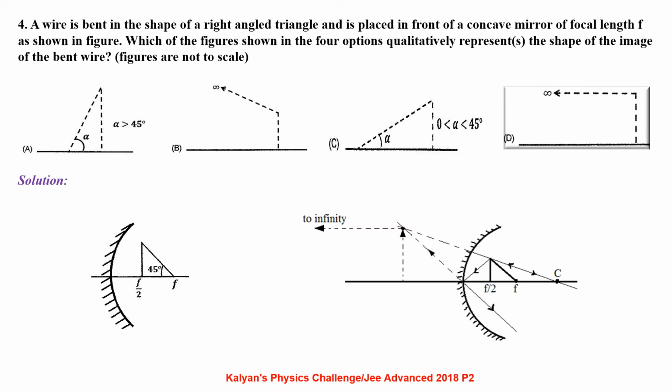As we can see from the diagram, the right angle triangle is ranging from the focal point to half of the focal length. The image of the point corresponding to the focal point will be lying at infinity, and the image of the line corresponding to f by 2 is as shown in the ray diagram. So the final answer will be D.